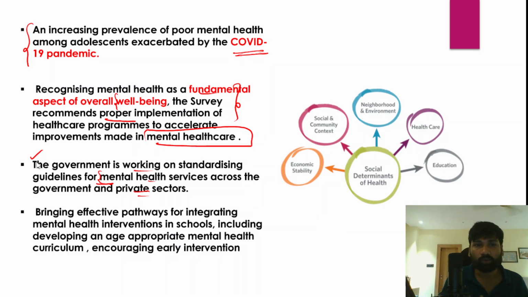So bringing in effective pathways for integrating mental health interventions in schools and colleges, and an appropriate mental health curriculum in the syllabus, and even encouraging early intervention and increasing awareness about mental health. All these interventions are very important to adequately deal with mental health related problems. Therefore, we need to identify the negative consequences of mental health issues and mental distress, and then adequate interventions should be formulated to deal with this stress.